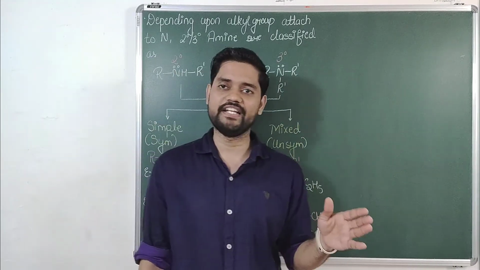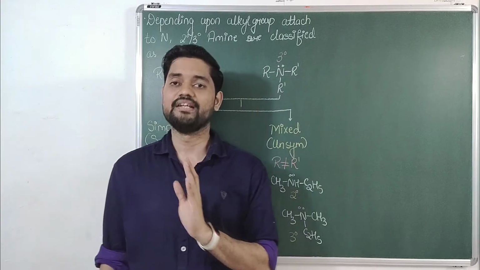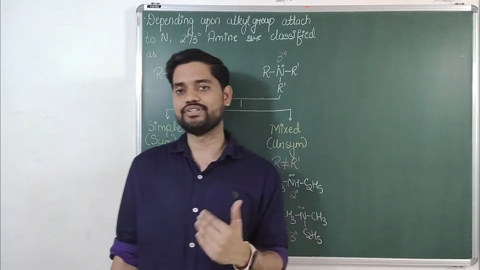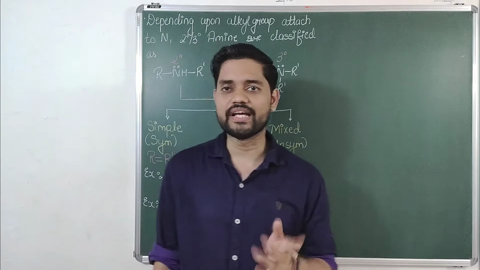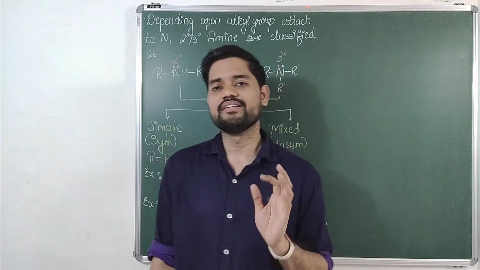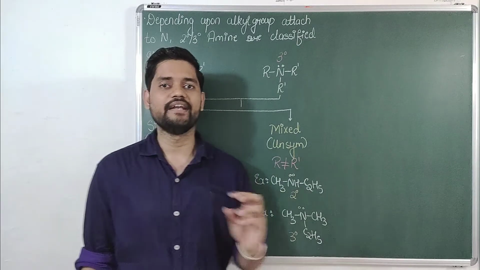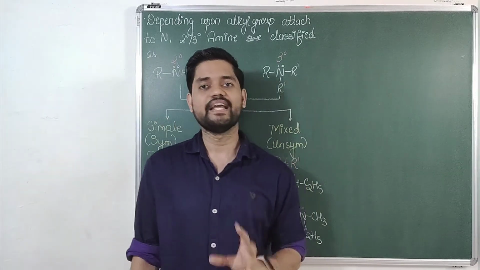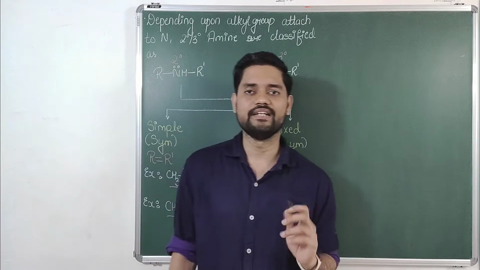First type is aliphatic amines. Second one is aromatic amine. How can we say aromatic amine? If either one of the hydrogens of ammonia has been replaced by an aryl group or phenyl group, then the amine will become an aromatic amine. If it is not replaced, then it becomes an aliphatic amine.